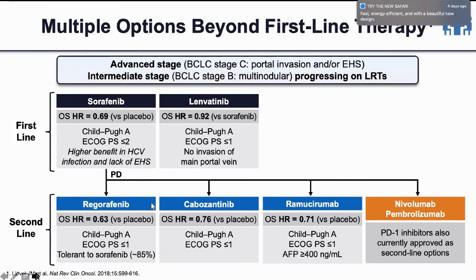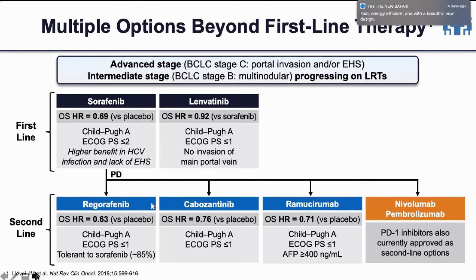So all these options are there, but I think the best option will be IO therapy, an immuno-oncological drug, in this scenario, because the other drugs have more or less a similar mechanism of action, a little bit different. So nivolumab is the best option as second line. So yes, I think nivolumab is the option that we can choose.